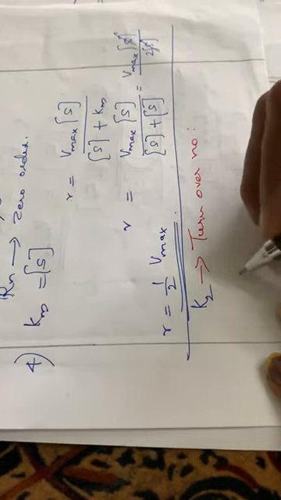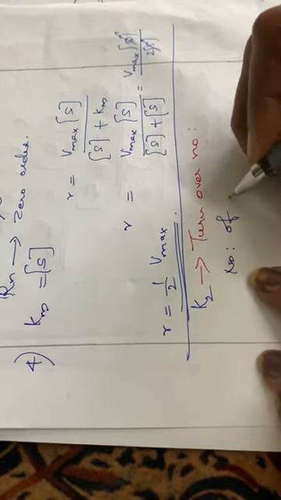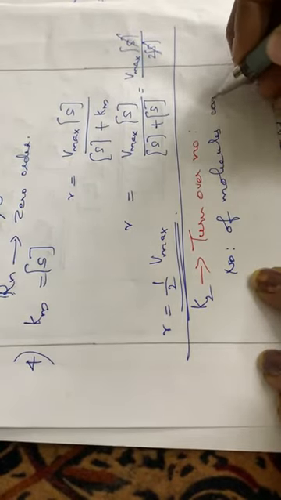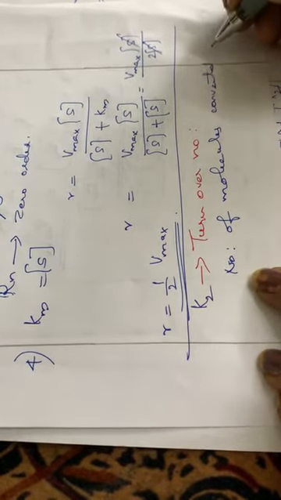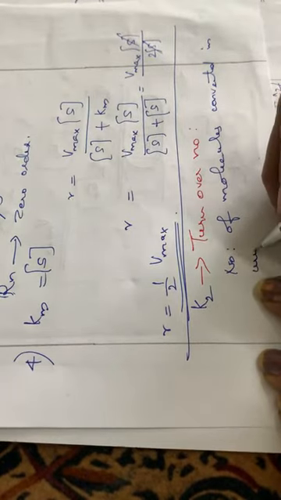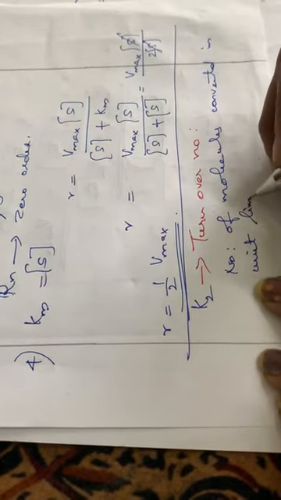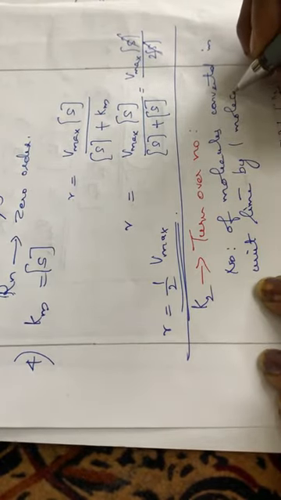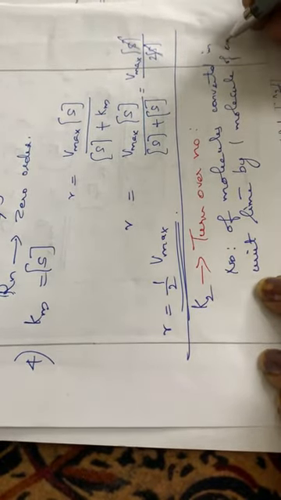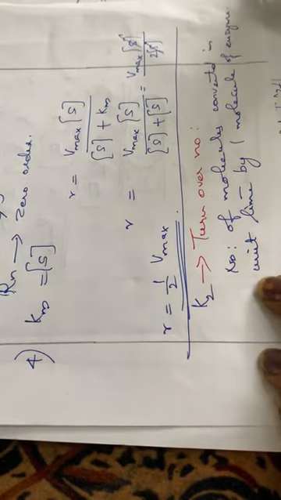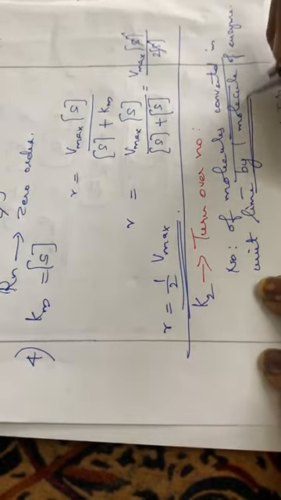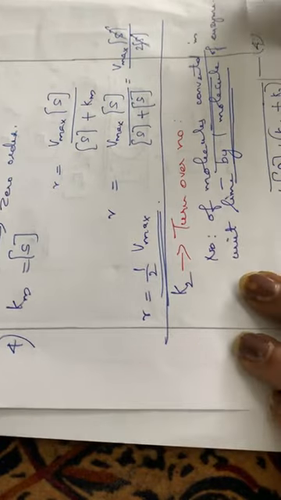It is the number of molecules converted in unit time by one molecule of the enzyme.